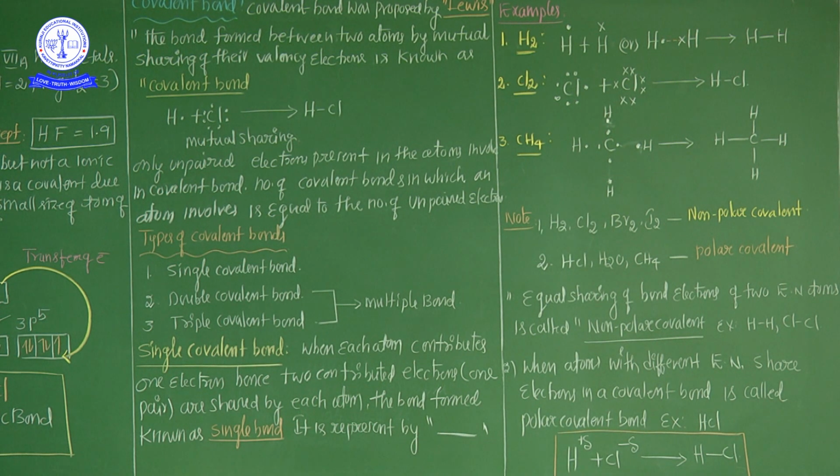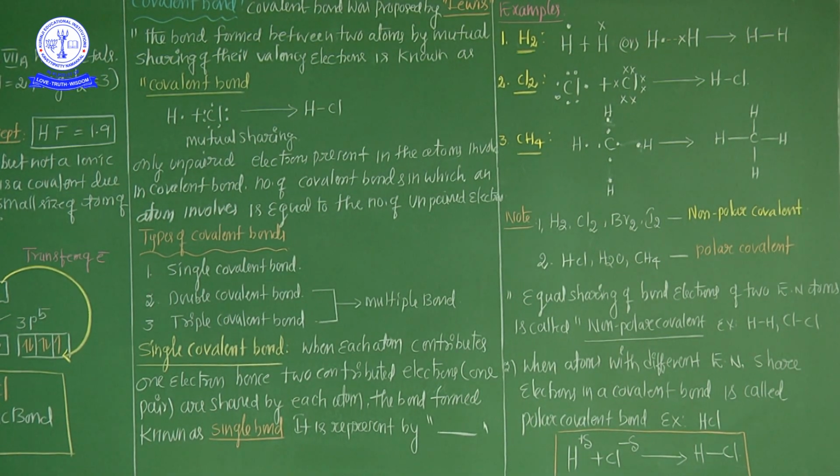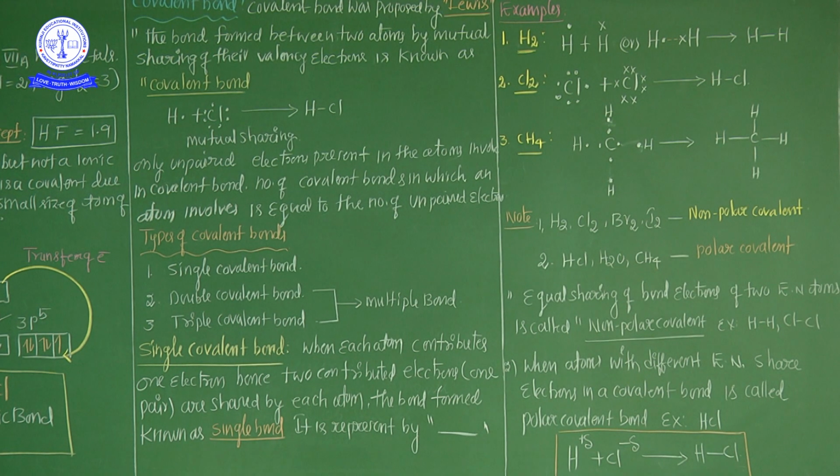What happened now? Hydrogen to hydrogen, both are elements of the same electronegativity, so there is equal sharing of the electrons. Equal sharing means poles are not formed. So when poles are not formed, such covalent bonds are commonly known as non-polar.